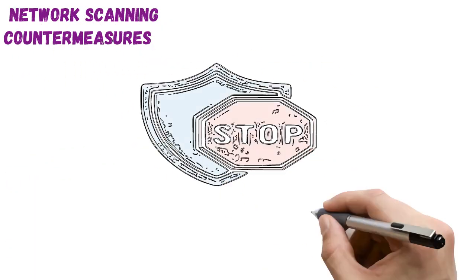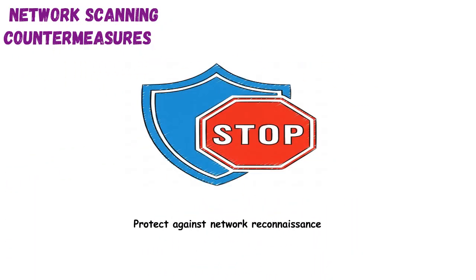Network scanning countermeasures. These are the defensive strategies we deploy to protect our networks from being mapped and exploited, much like building a robust fortress with multiple layers of defense to deter invaders. The goal is to detect, prevent, or at least impede unauthorized scanning activities. A primary countermeasure involves implementing strong firewall rules to block unsolicited inbound connections and restrict outbound traffic to only what's necessary. This acts as the first line of defense, filtering out known malicious scanning patterns.